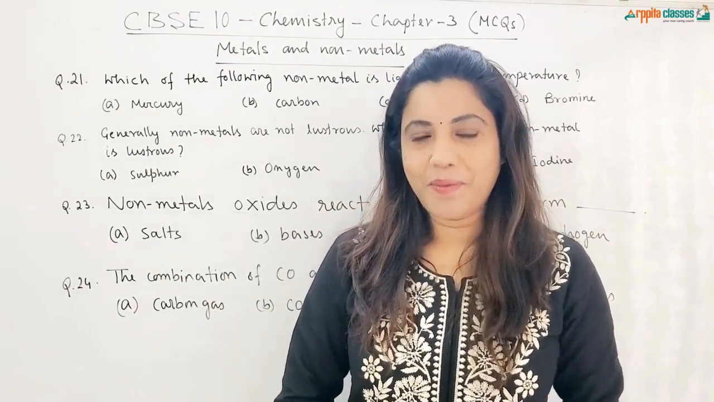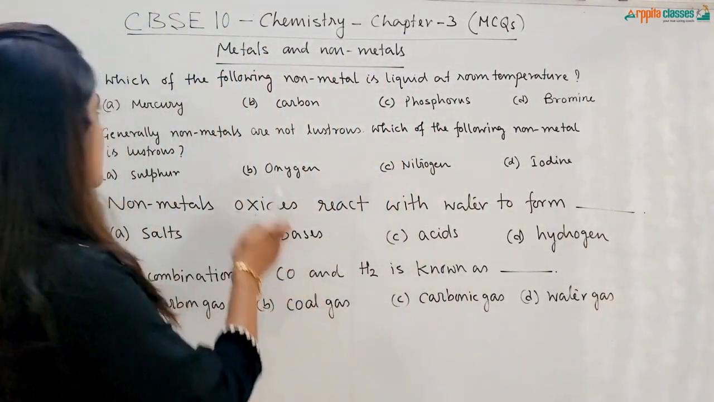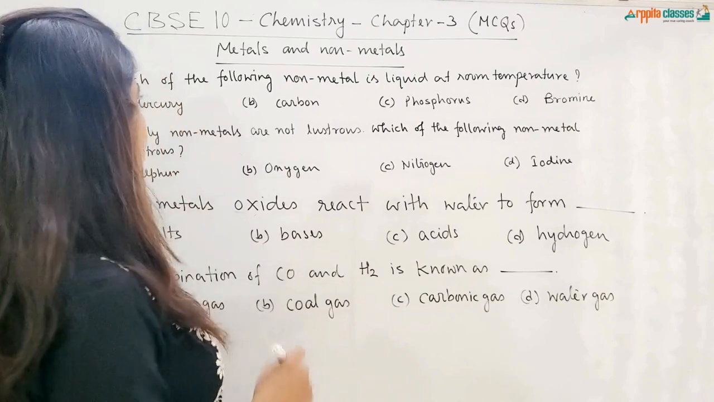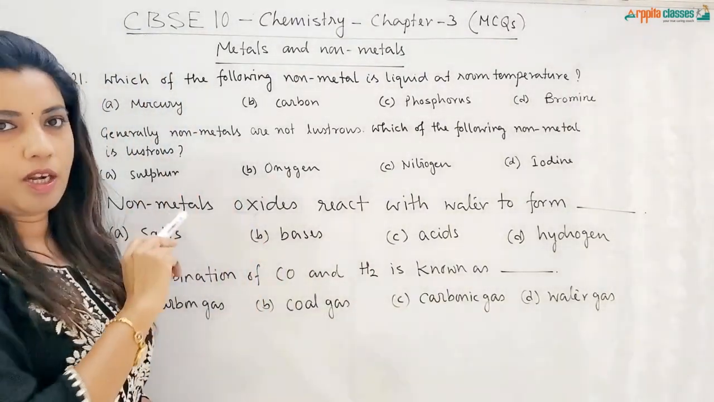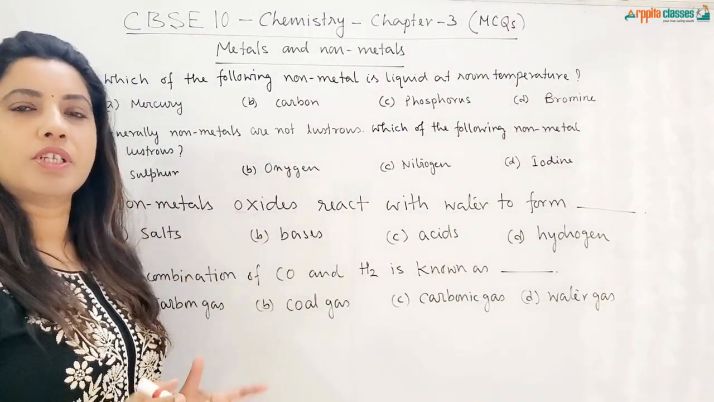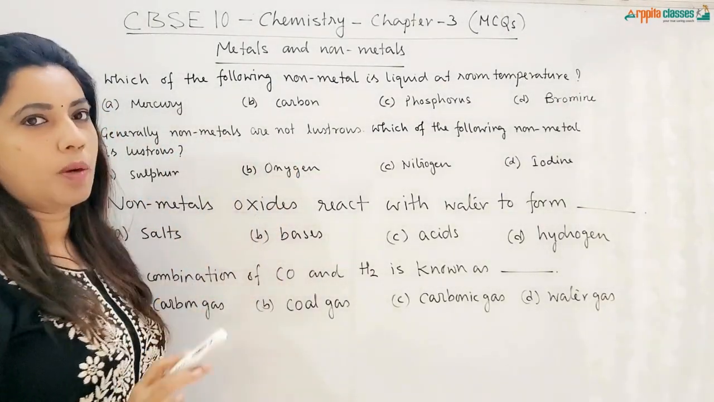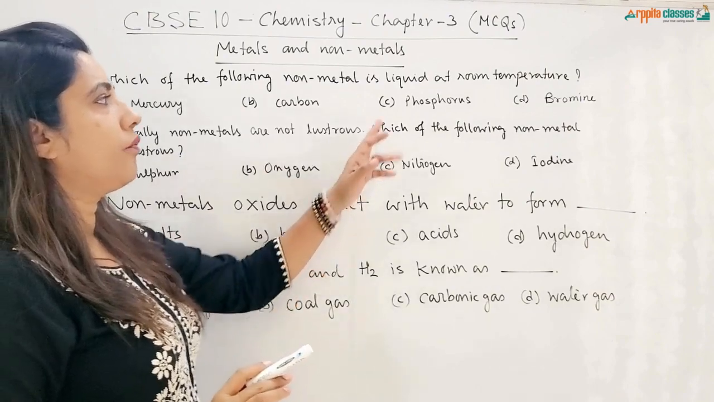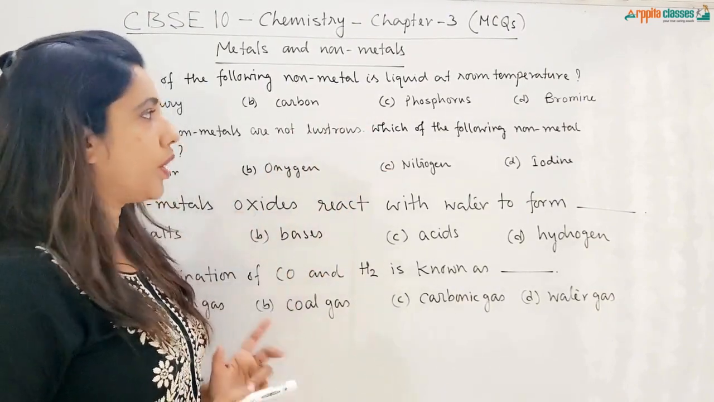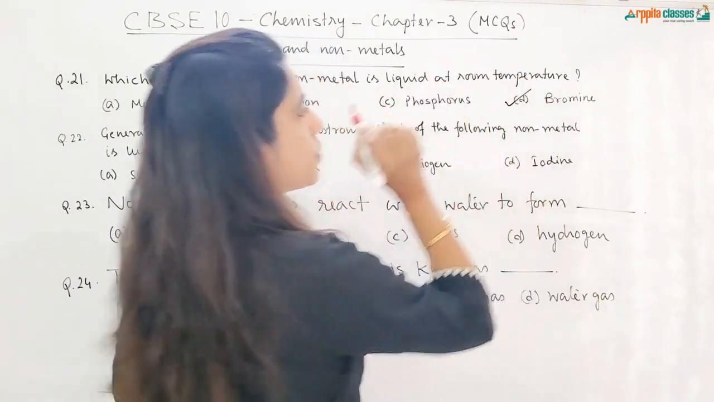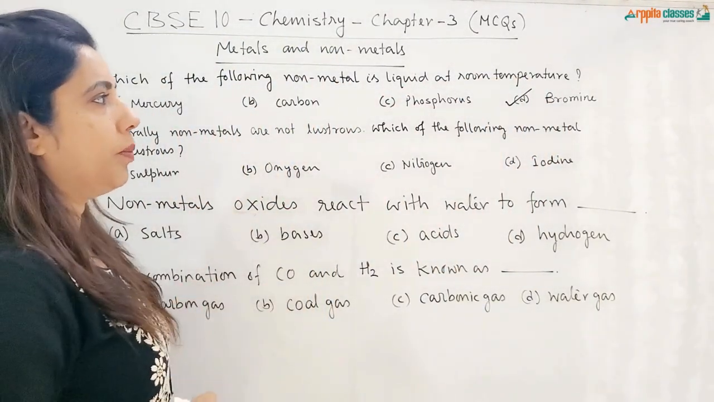Let's get started. Question number 21 is, which of the following non-metal is liquid at room temperature? Your options are mercury. Now mercury is a metal which is liquid at room temperature, but it is a metal. Carbon is a non-metal but not liquid. Phosphorus is non-metal but it is solid. Bromine is the non-metal which is liquid at room temperature. So the option will be D, bromine.